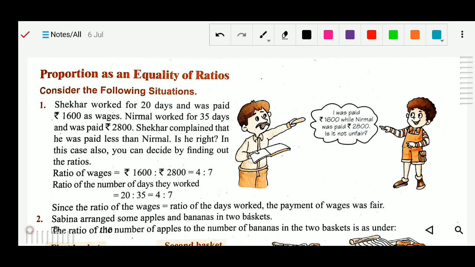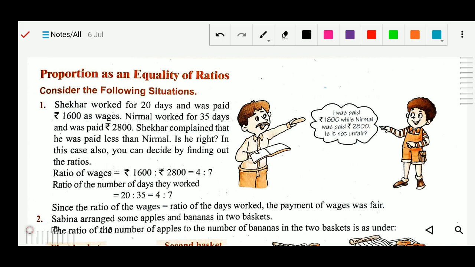Equality of ratios means, first of all, we should know what a ratio is, which we already studied. A ratio is formed when two quantities are compared by division. As we know, comparison can be done by subtraction and it can be done by division. When we compare any two quantities by division, that is called a ratio. And what is proportion?